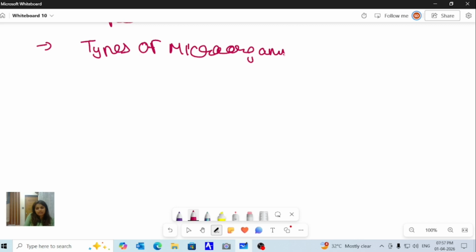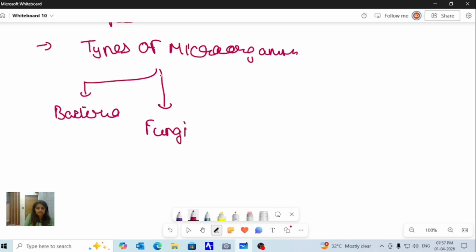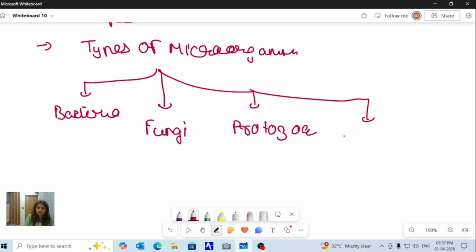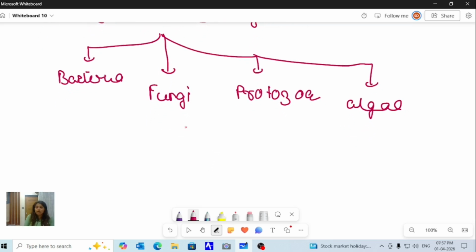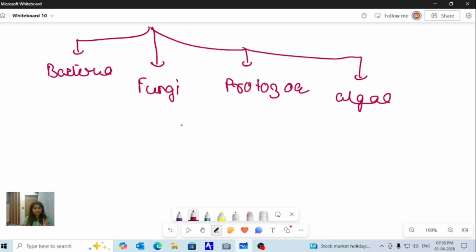Next, there are different types of microorganisms. The different types of microorganisms include, number one, bacteria. Next is fungi, next is protozoa, and next is algae. So these are the different types of microorganisms which are present all around us.